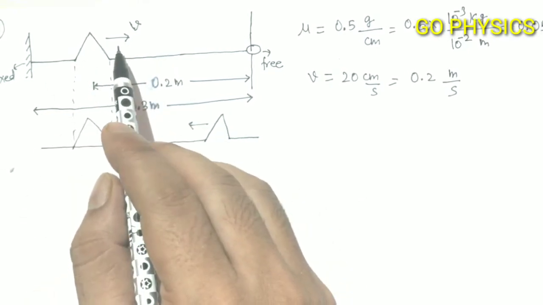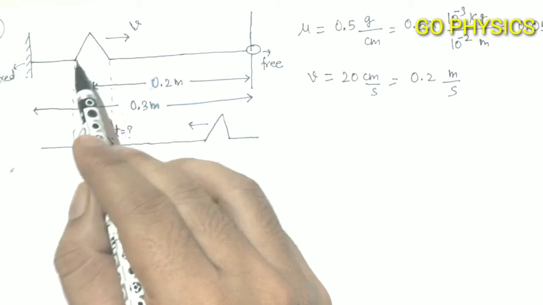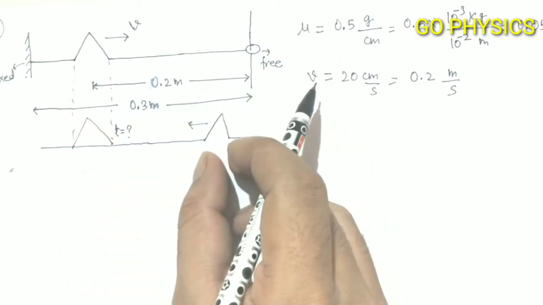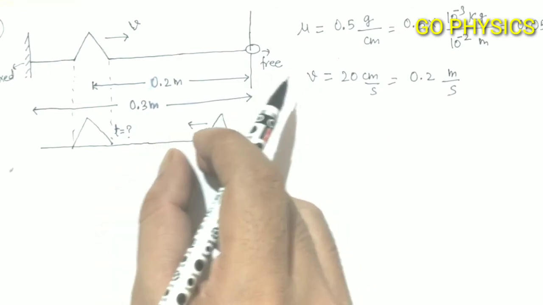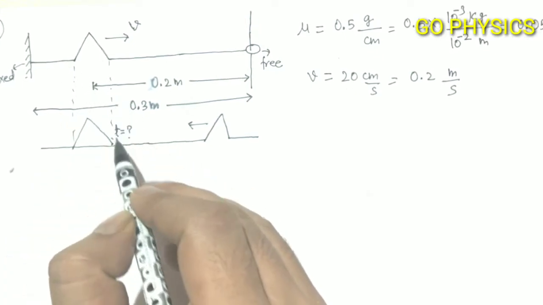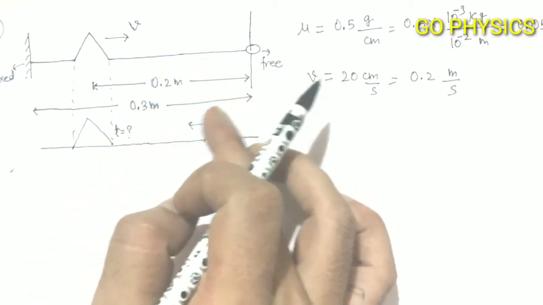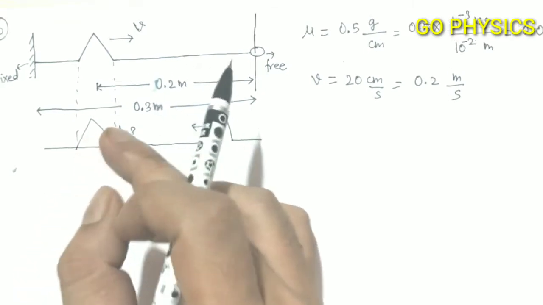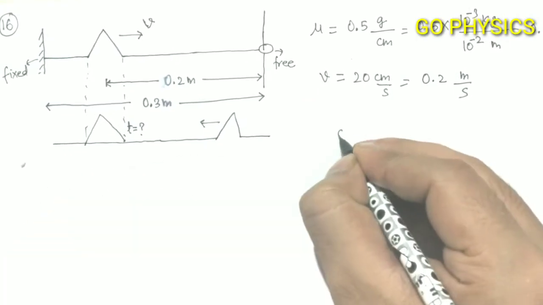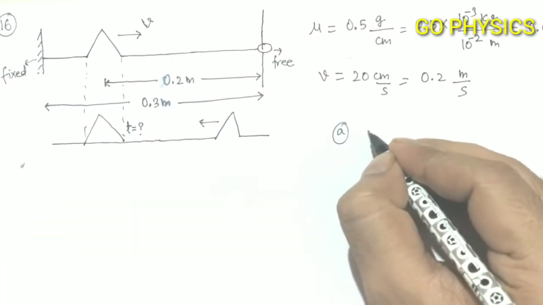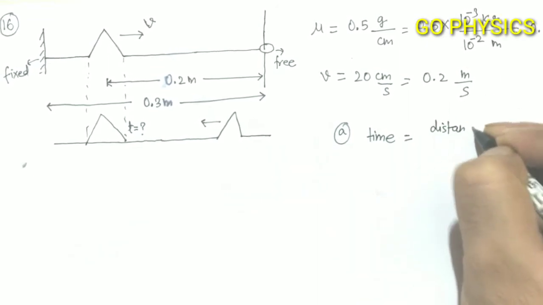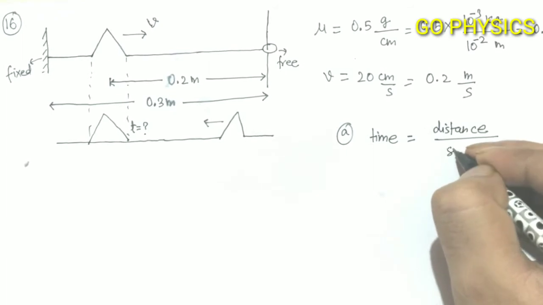In the first part of the question, the wave pulse will strike the free end and will reflect back, and it will start moving now in the leftward direction. So after some time it will reach its initial position. So we have to find after what time the wave pulse will reach back to its initial position. As we know, in part A, time covered is equal to distance covered by the wave pulse divided by the speed of the wave pulse.